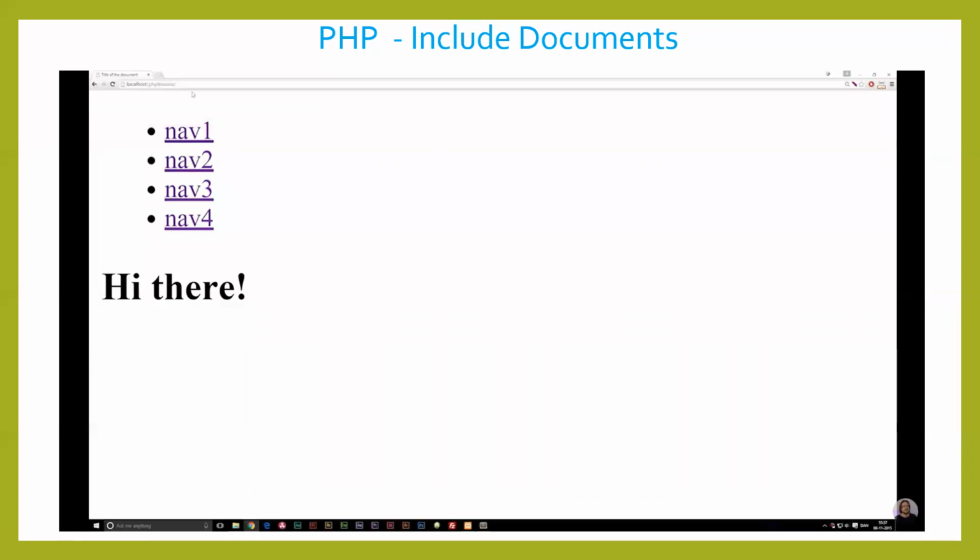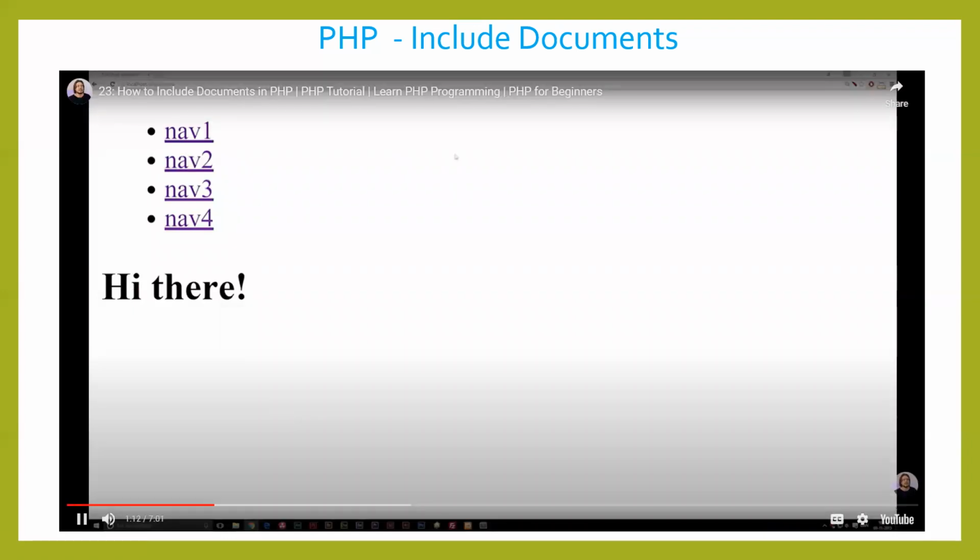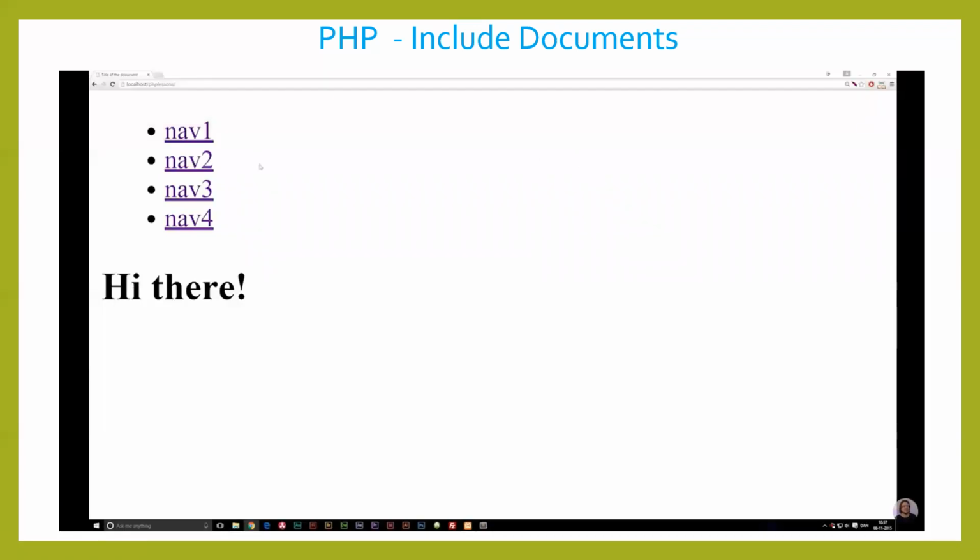Now, instead of having to go to every single document and changing every single page that has the navigation in it, we can actually take our first part of our website, which is the top here with the navigation, and put it into a separate document. Doing it this way allows you to change your navigation in one document and not on every single document you have inside your root folder.